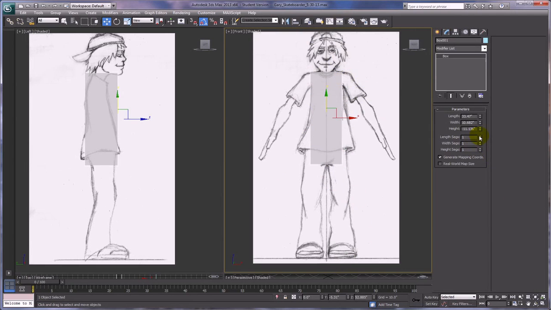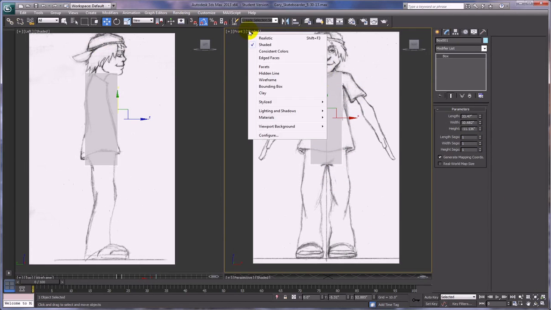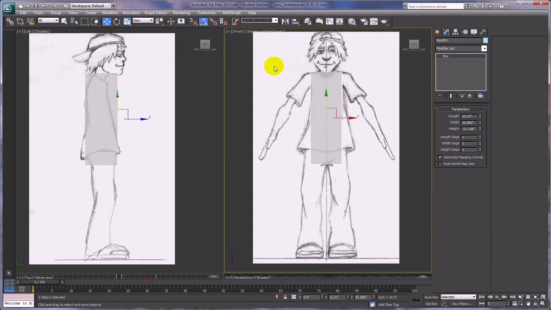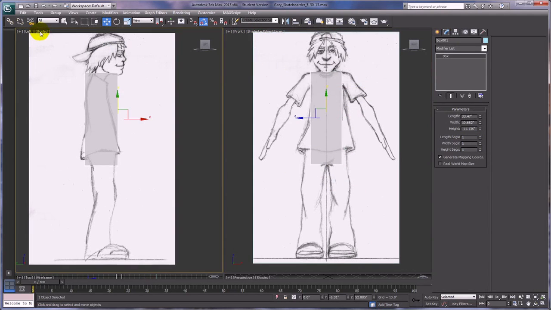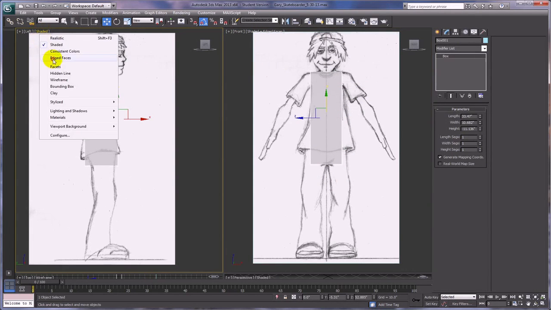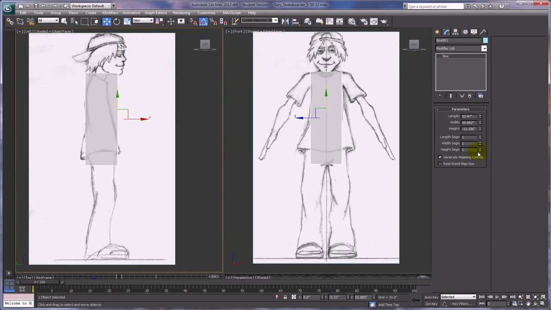Okay, so let's make sure that we have it in shaded view. We want to make sure that edge faces is turned on in both of these. If it's not already, make sure edge faces is selected. Alright, and it should say shaded plus edge faces. And that way when we begin to increase the length segments, we want about 6 of those, so we have enough segments to be able to shape this out.